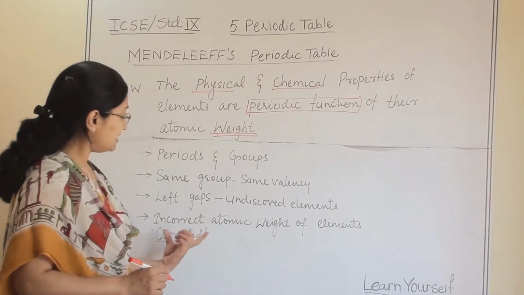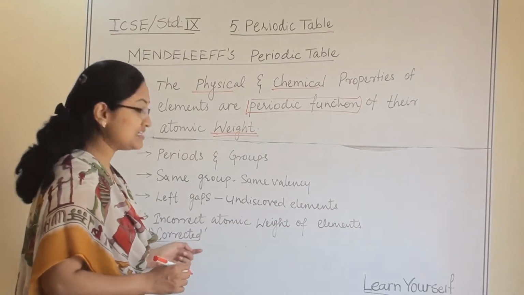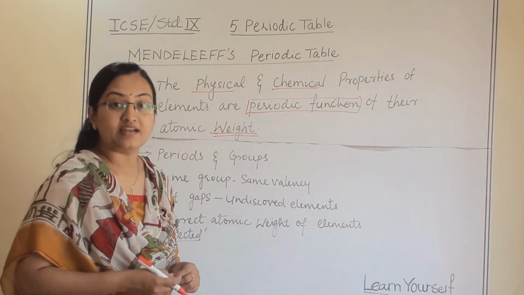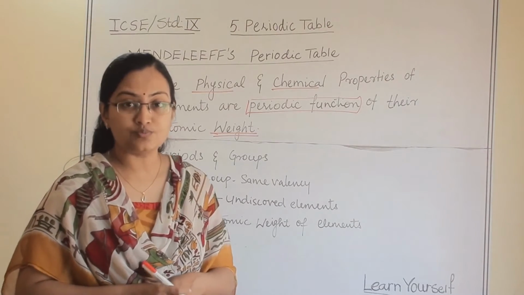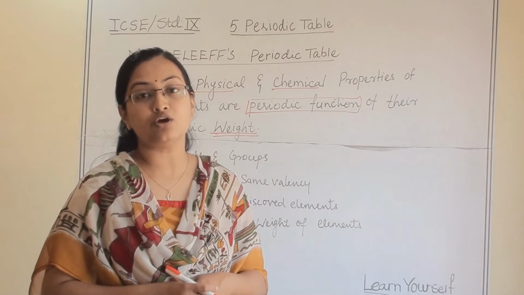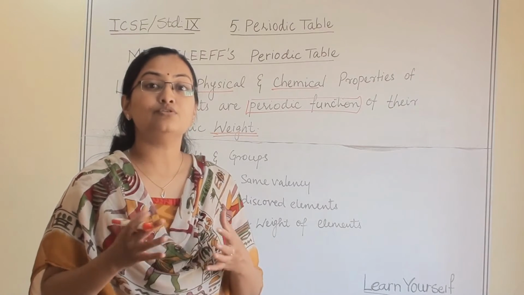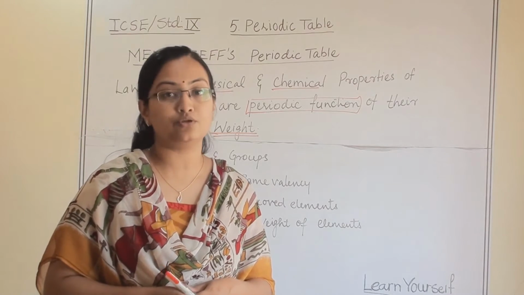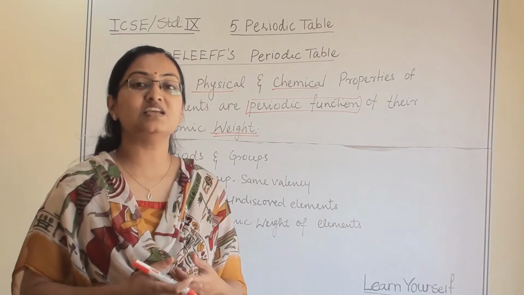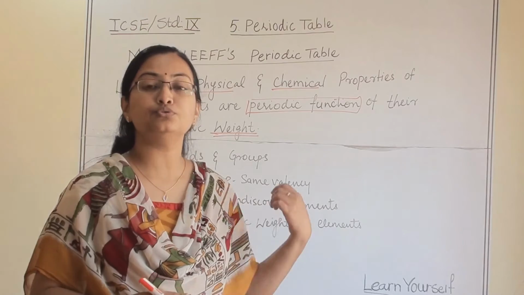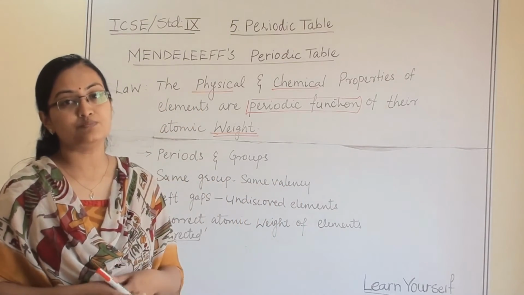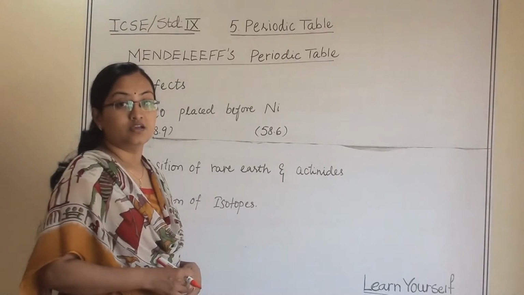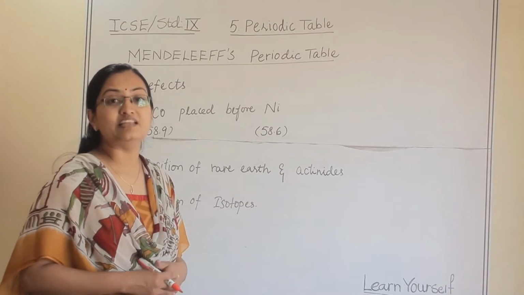Last point. Incorrect atomic weights of elements were corrected. By arranging them in periods and groups, by seeing the ascending and descending order of elements, they could judge that an element's atomic weight had been wrongly calculated. So those mistakes were also rectified due to the arrangement of this periodic table. There were some defects in Mendeleev's periodic table.